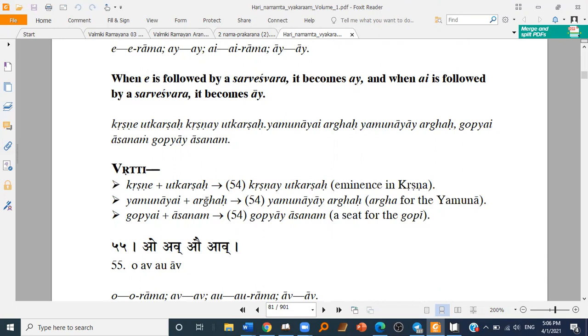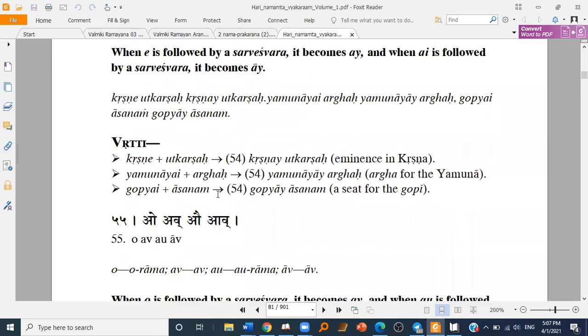Yamuna Yai Arghaha, I changes to I, Yamuna Ya Yarghaha. Gopyai Asanam becomes Gopya Yasanam. I changes to I. Like that.